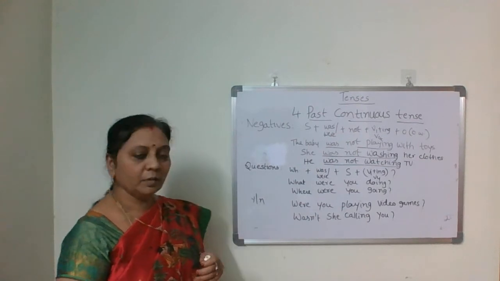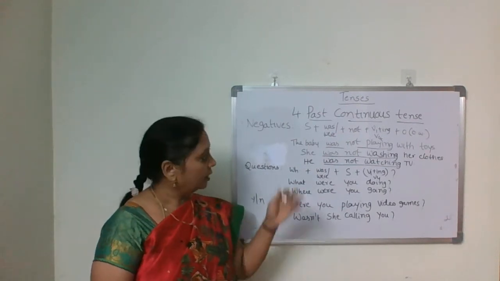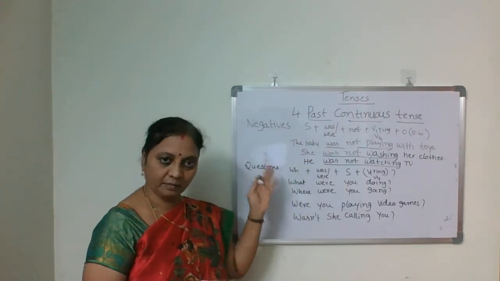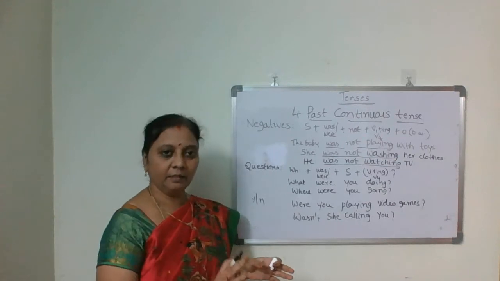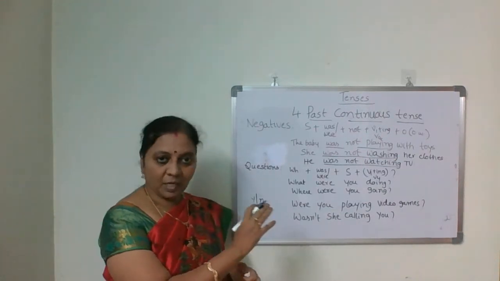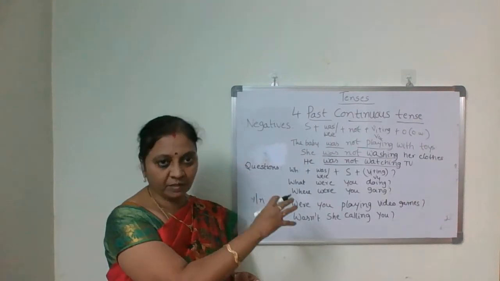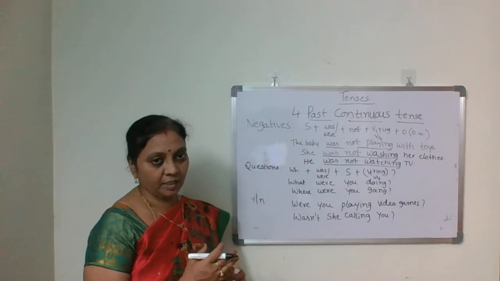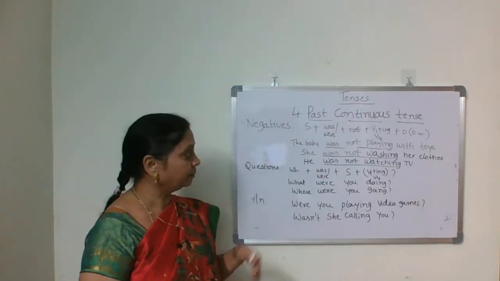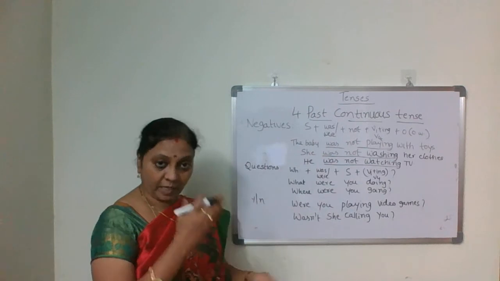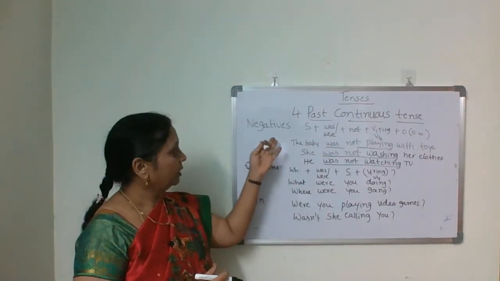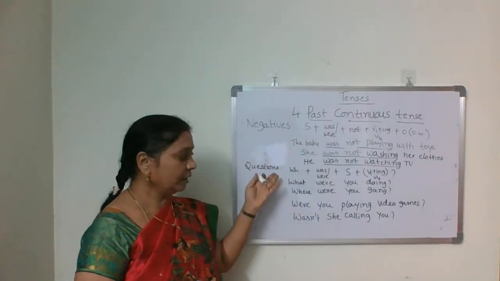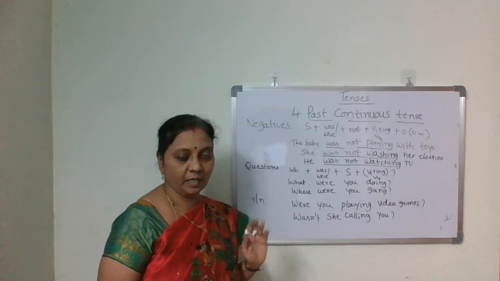Okay, this is about past continuous tense. We have seen the structure. When do we use it: at a specific time, at a particular time, and in combination with the simple past using when and while, three ways I've shown. And at the beginning of any story we also use past continuous tense to give the background scene before the actual story starts. Then negatives, how to insert not between the auxiliary and main verb, and questions, both WH and yes/no questions.